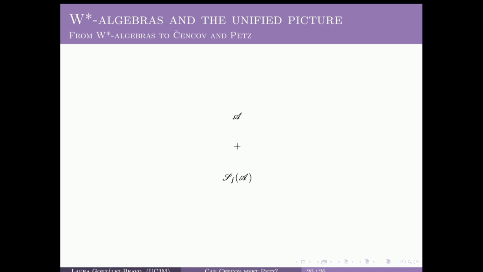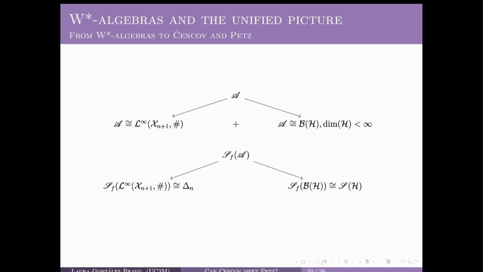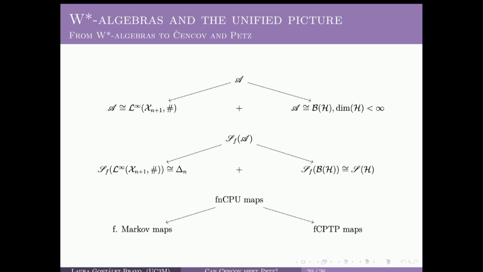finite dimensional double-star algebras and the manifold of faithful normal states on them as the unifying objects for probability vectors and quantum states. And instead of considering faithful Markov maps and faithful CPTP maps, we are going to consider the pre-dual map of faithful NCPU maps.